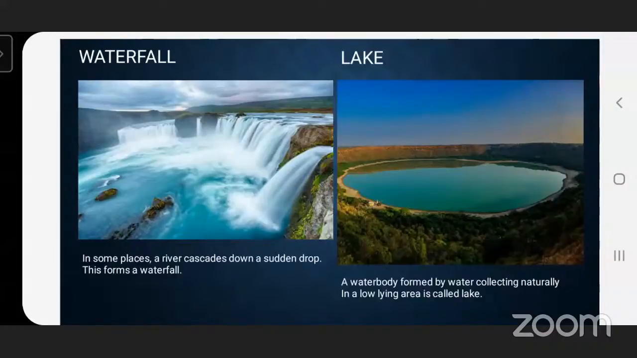Okay. Now, coming to the lake. A water body formed by water collecting naturally in a low-lying area is called a lake. Very good. So, it is in the low-lying area. It is collected naturally.